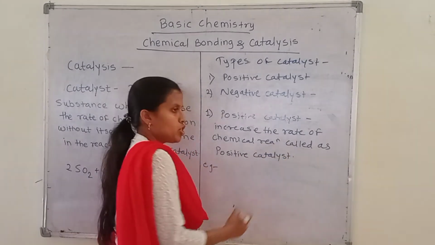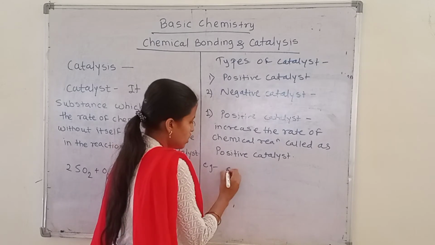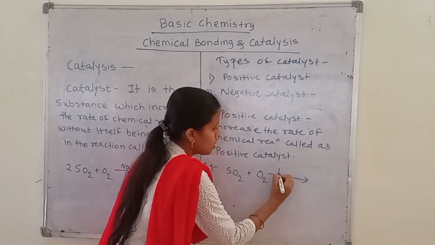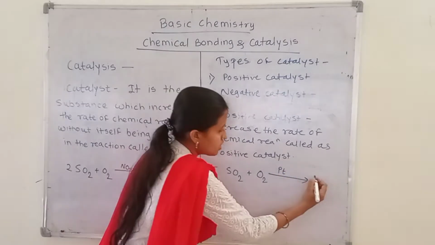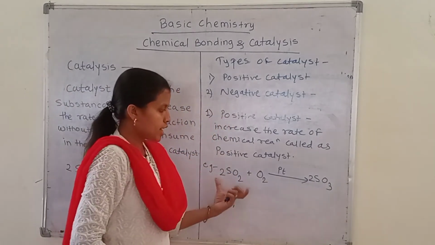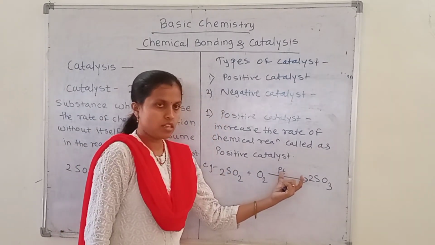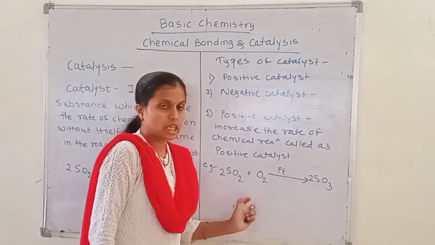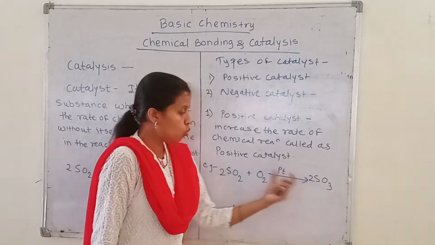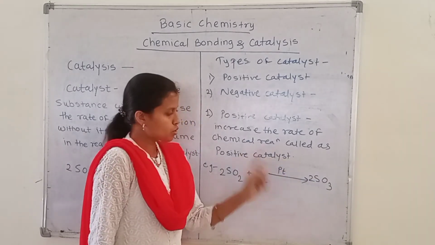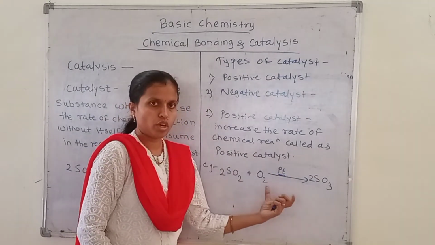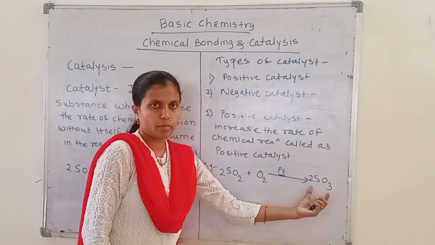Okay, for example, the oxidation of sulfur dioxide, where platinum is used as a catalyst, and then sulfur trioxide will be produced. So in this reaction we use the platinum as a catalyst. This platinum increases the rate of chemical reactions, means the reactions will be carried out very fast without the platinum being consumed in the reaction. So that's why platinum will be a positive catalyst in this reaction, because it increases the rate of chemical reaction.